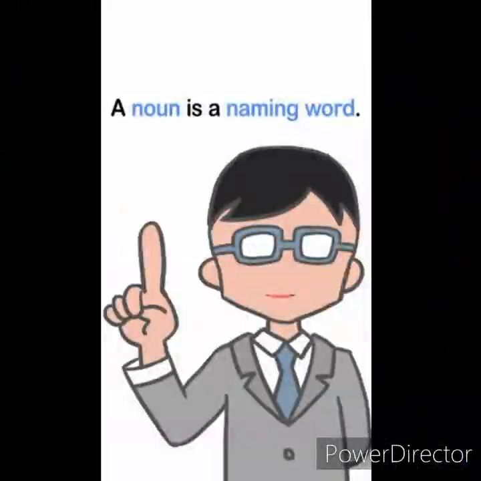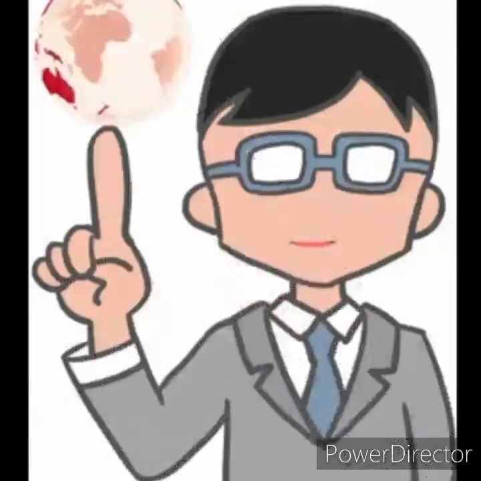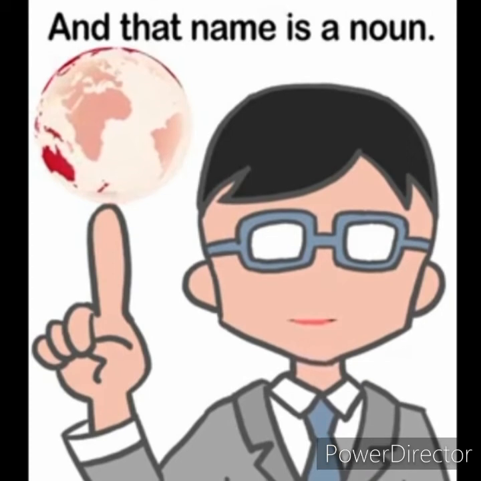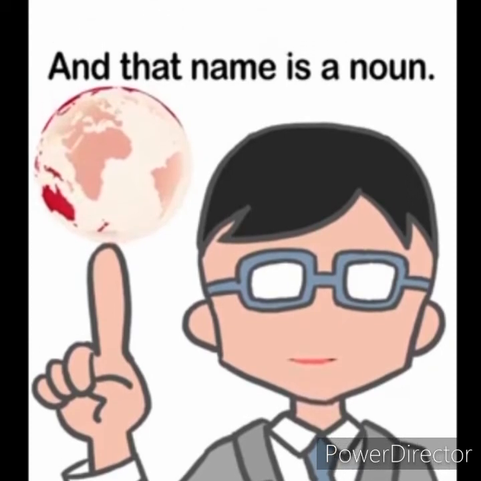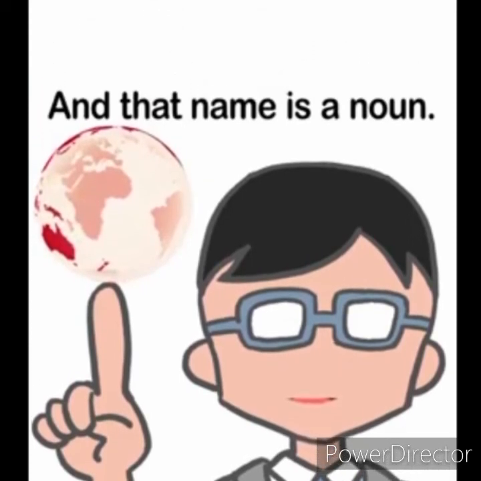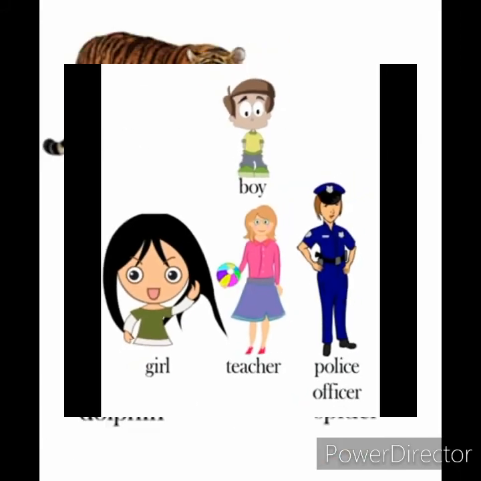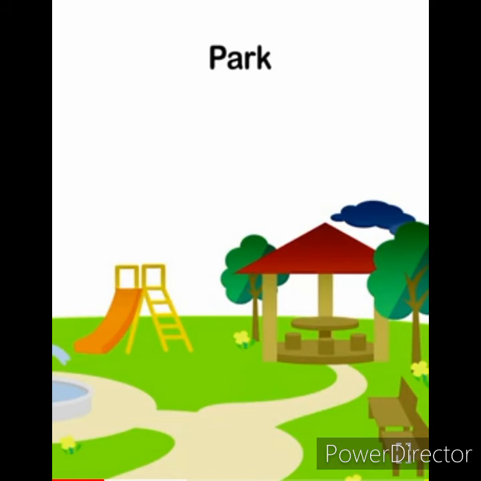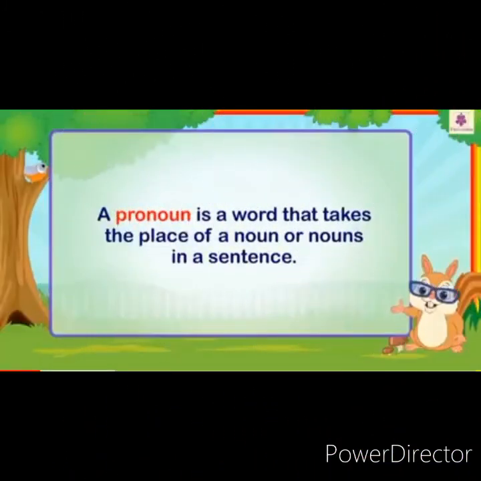Dear students, what is a noun? A noun is a naming word. You see, everything in this world has a name, and that name is a noun. So nouns are names of people, animals, things, and places. Similarly, pronouns are those words which are used in place of a noun in a sentence.